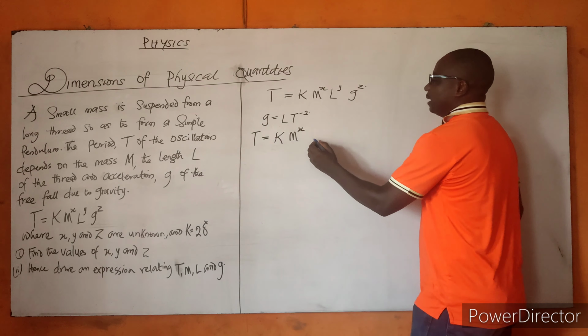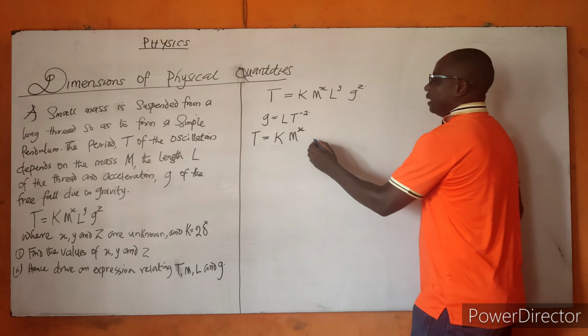Now, from this, let us expand. If we expand this, we now have K m raised to the power of X, L raised to the power of Y, and opening the bracket, L raised to the power of Z. Then we have T raised to the power of minus 2 times Z, that is minus 2Z.